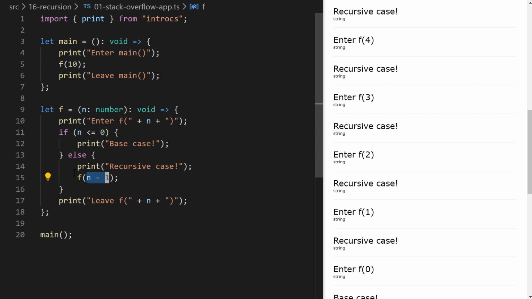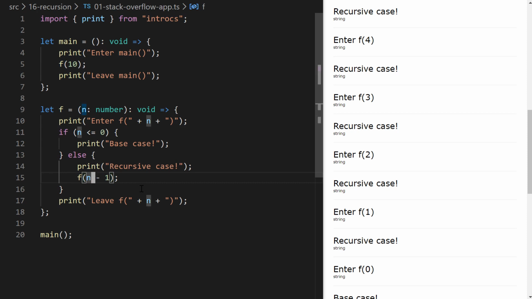So this is our base case, and notice that in the recursive call here, we are changing something about subsequent calls, right? So in this first call, we're calling the number f with a value of 10. And then in subsequent calls, each time around, we're saying, okay, take our current value of n and subtract 1 from it. And notice that that's bringing us closer and closer to this base case.